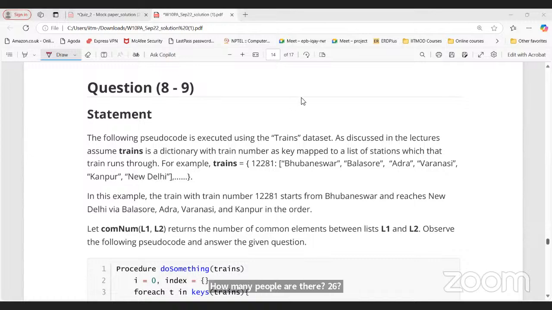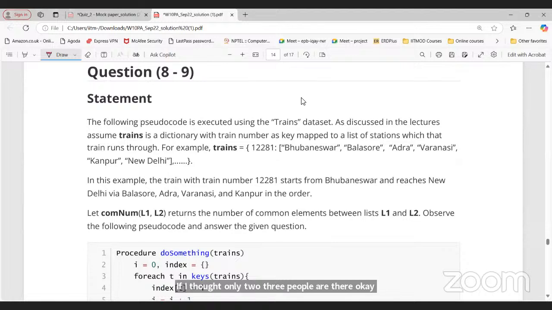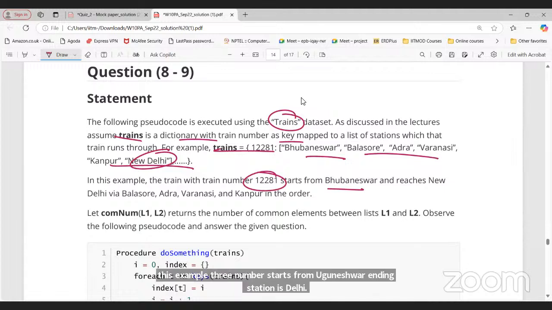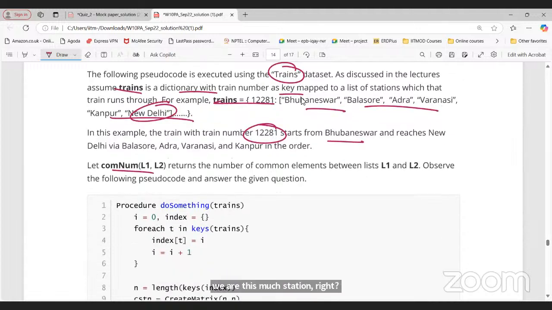The following pseudocode is executed using the train data set as discussed in the lectures. Assume train is a dictionary with the train number as key. Again, the same scenario is given to us. In this example, the train starts from Bhubaneswar and the ending station is Delhi via this many stations. Common(L1, L2) returns the number of common elements between the lists L1 and L2. So if I have two lists, the number of common elements will be returned by this particular function.